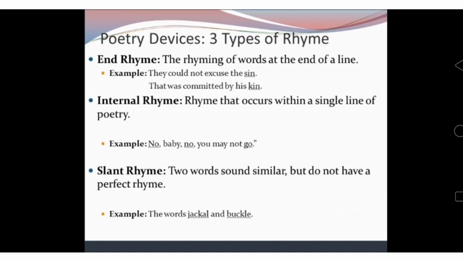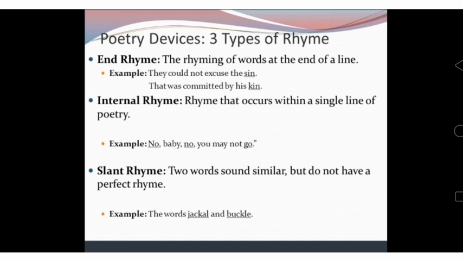Internal rhyme is rhyme that occurs within a single line of poetry. For example, no baby, no, you may not go. Here the sound of no, no and go is called internal rhyme. Next is slant rhyme. Two words sound similar but do not have a perfect rhyme. For example, the words jackal and buckle.